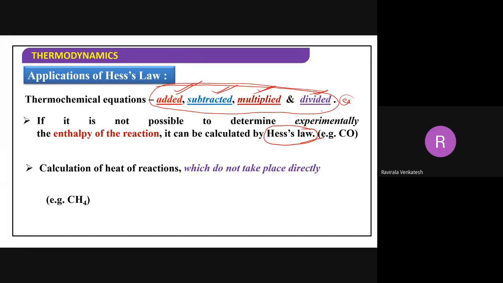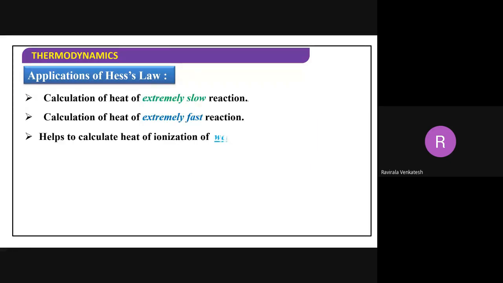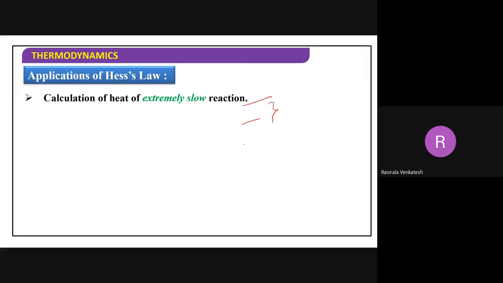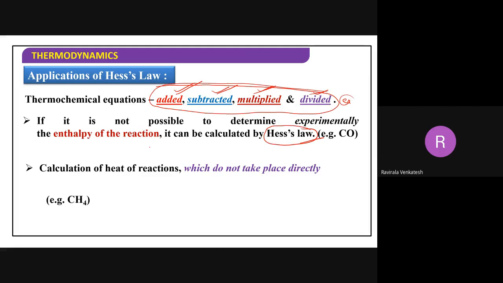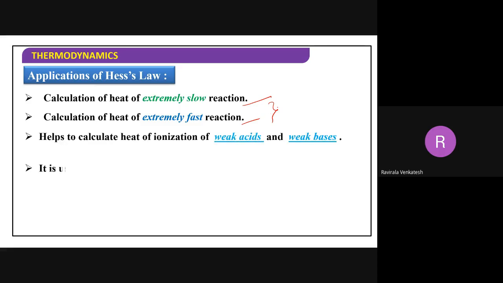Just now we saw that also. Calculation of heat of reactions which do not take place directly. Calculation of heat of extremely slow and extremely fast reactions is very difficult for us; if reactions are medium, we can easily identify that.